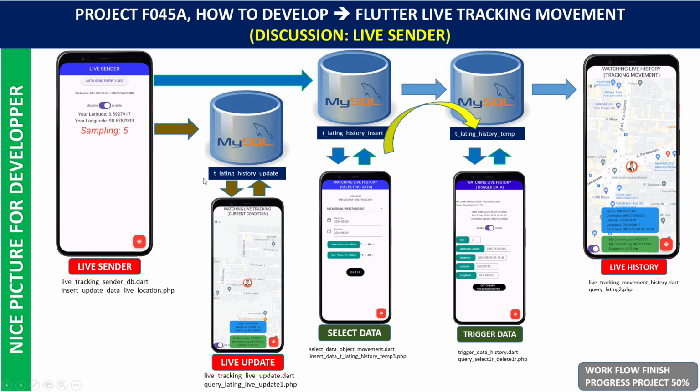One table is T underscore lat long history update, for the actual live update. The other one sends the current location every 5 minutes to the table T underscore lat long history insert. This time we save the data for history.